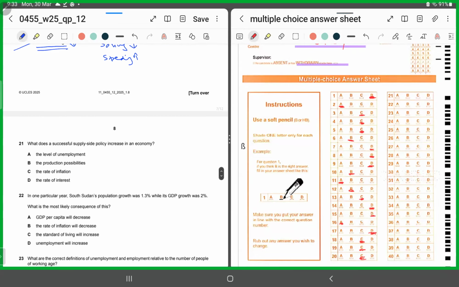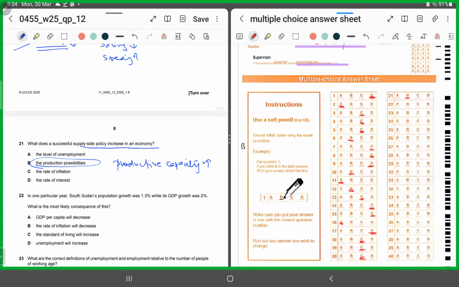What causes a successful supply side policy increase in an economy? The level of unemployment, the production possibilities, the rate of inflation, the rate of interest. Production possibilities, because supply side policy is when we are increasing the productive capacity of the economy, right? The entire aim of a supply side policy is to boost the productive capacity, and it would be successful once it has done that. So by definition, it satisfies B, so we'll shade in B option.